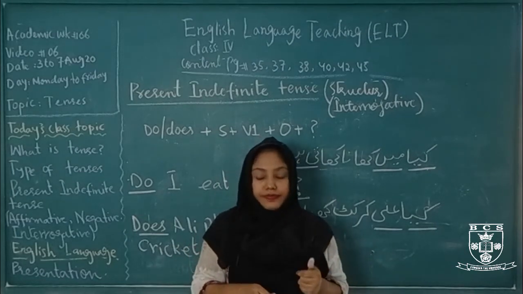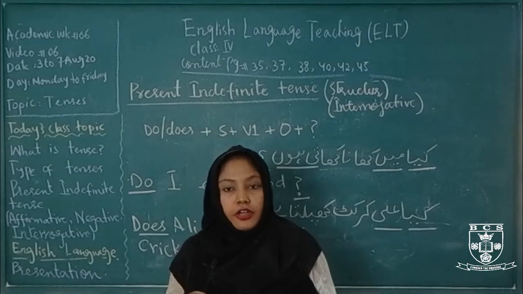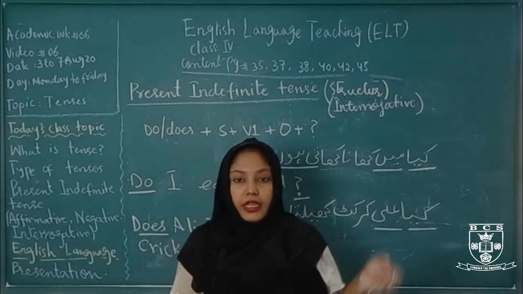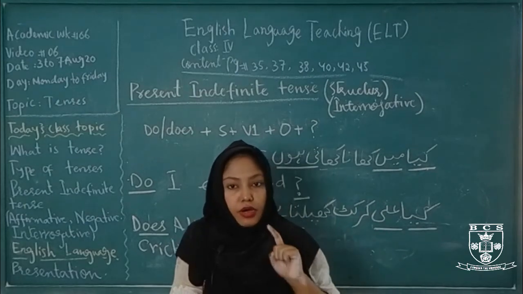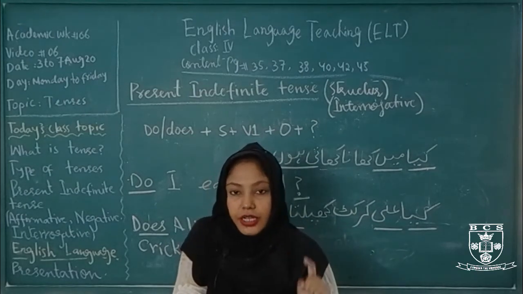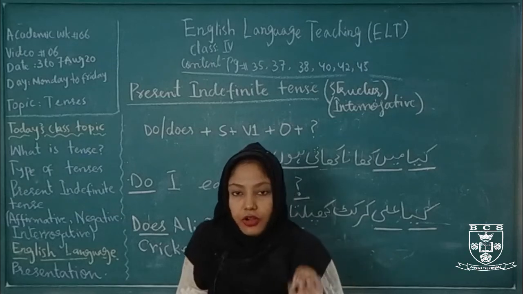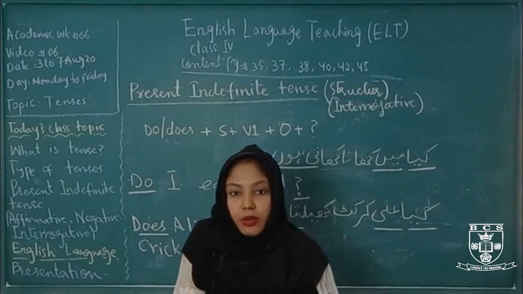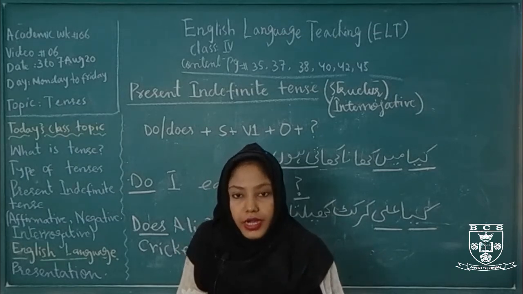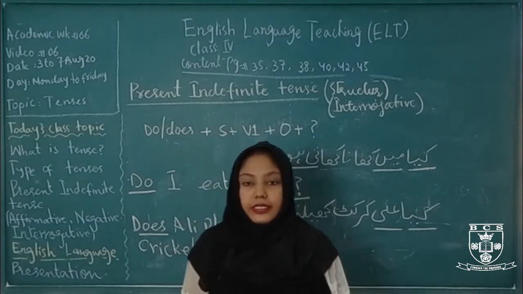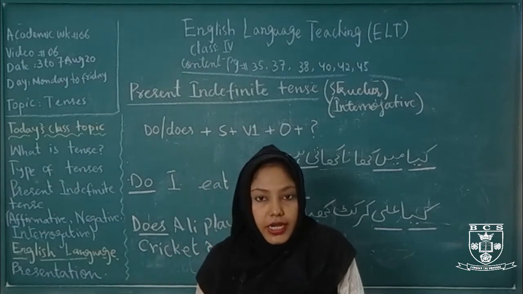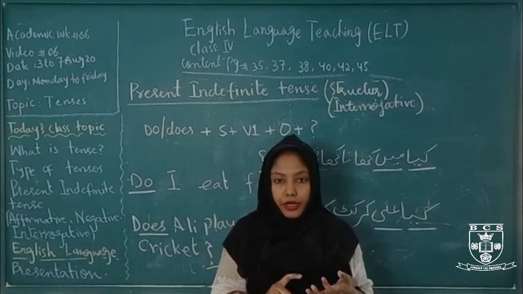And what is the identification? In Urdu, ता है, ती है, ते हैं वगैरह. And in English, first form of verb, and if the subject is third person singular, s or es must be there with the first form of the verb. Do or does also represent that the sentence is present indefinite, but do or does is used as a helping verb only in negative or interrogative sentences.